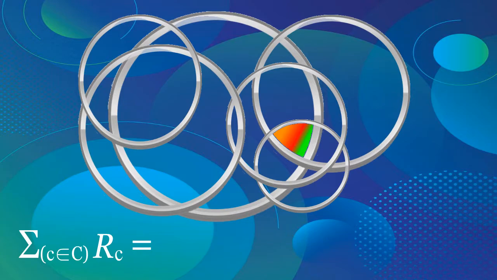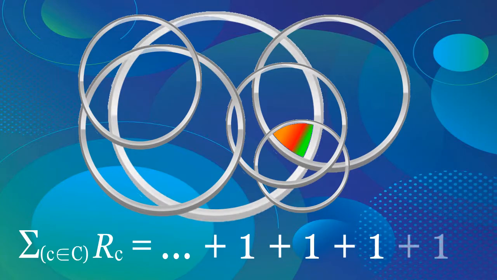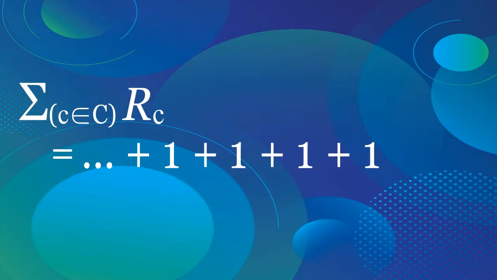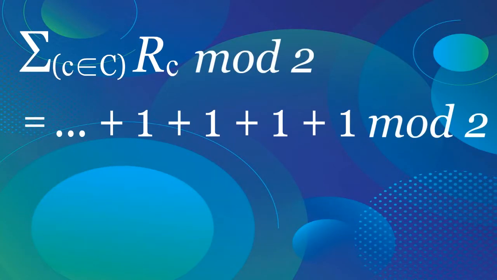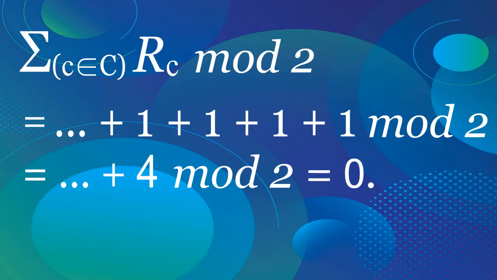This is because each time we take a circle, we count all the regions inside it. And since our region is inside an even number of circles, it will be summed up an even amount of times. Hence, after taking modulo 2, its contribution to the sum in our equation will be 0.